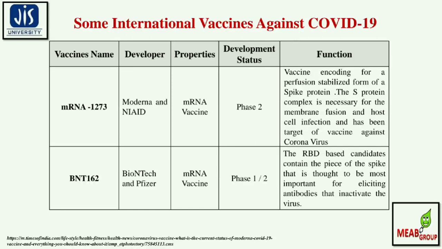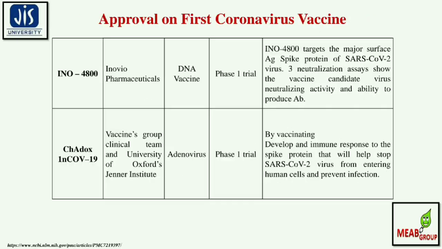The second vaccine is the BNT162 developed by BioNTech and Pfizer. The property is mostly an mRNA vaccine. Developmental status is phase 1 or in between phase 2. The RBD based candidates contain the piece of the spike that is thought to be most important for eliciting antibodies and inactivating the virus. The next vaccine is INO-4800. The manufacturer is Inovio Pharmaceuticals, a DNA vaccine under phase 1 trial.